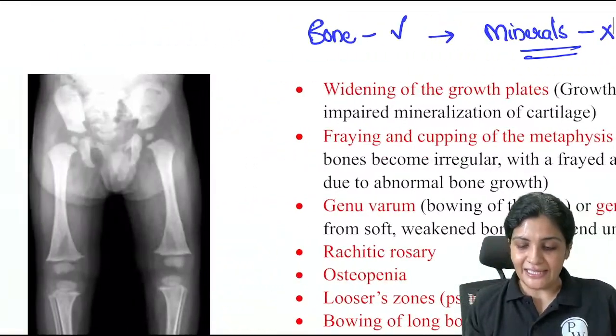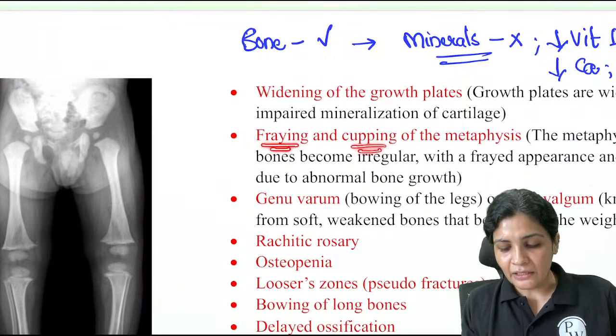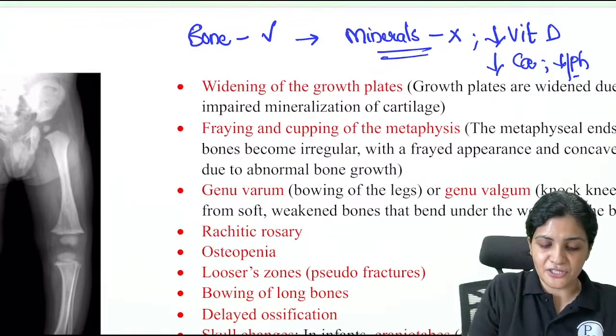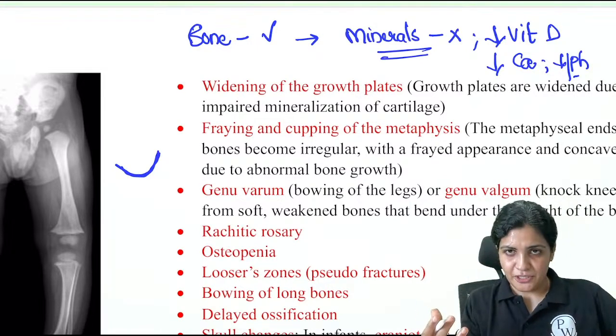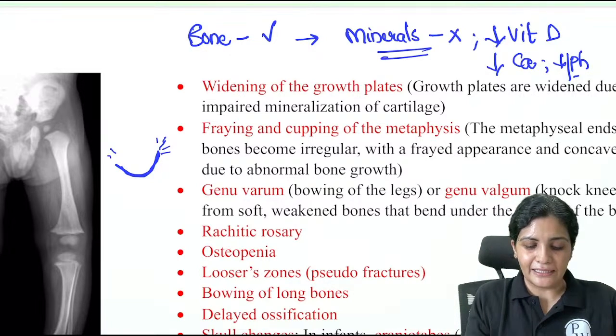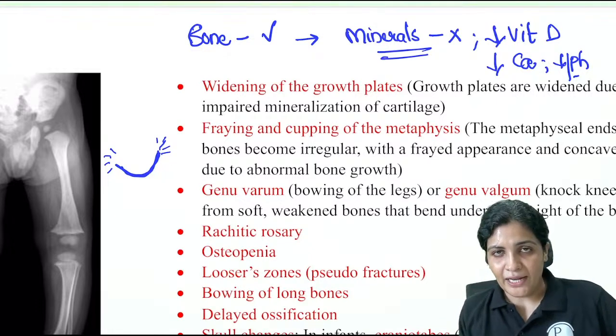And then if you see, there will be three important things, that is fraying, cupping of the metaphysis. So first there will be cupping. What is a cup-like structure? Whenever you see the metaphysis, it will be like this. This is called the cupping because there is lack of calcium, right? And fraying is where there is extension. Again, like the Pelken's spur, there is extension near the metaphyseal region, which is called the fraying.